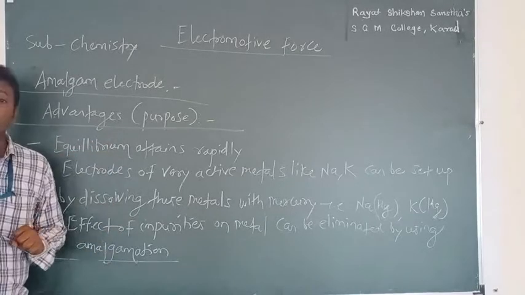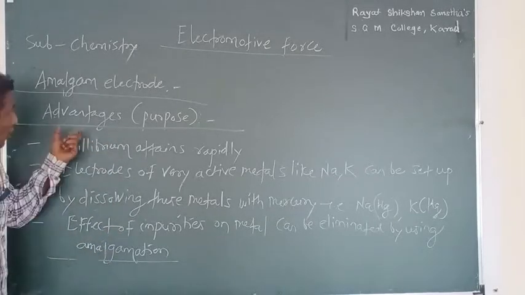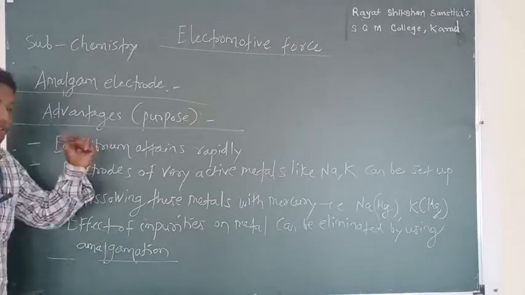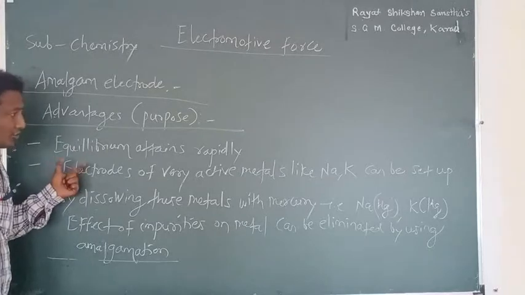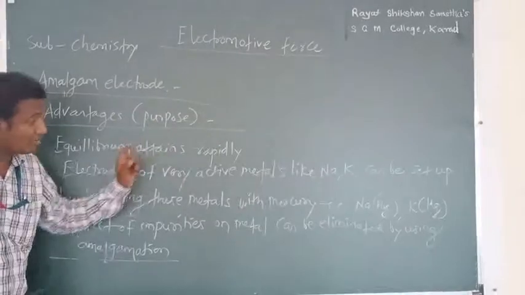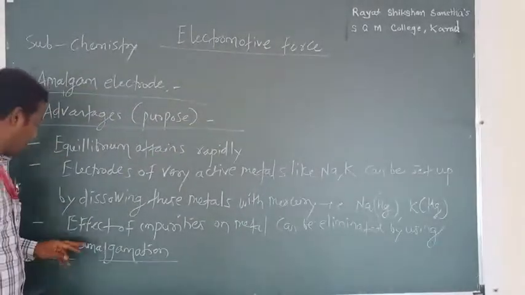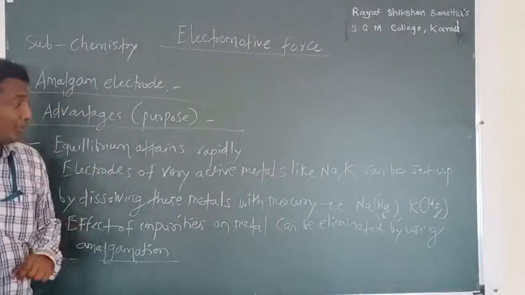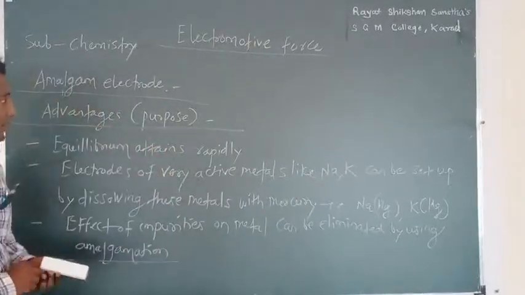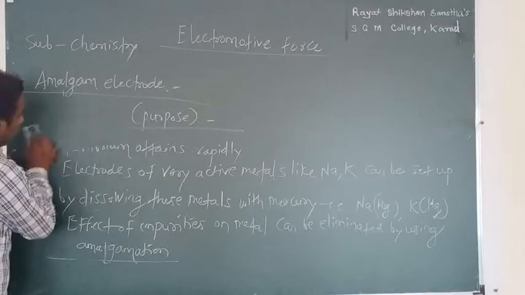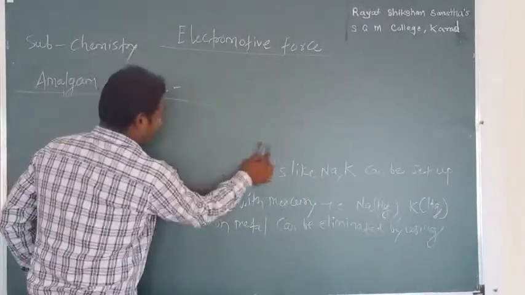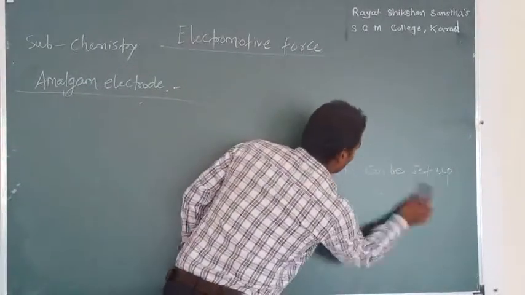These are the advantages or the purpose of using the amalgamation process in electrochemistry. First is equilibrium attains rapidly. Electrodes of very active metals like potassium, sodium can be set up by dissolving these metals with mercury. Then the effect of impurities on metal can be eliminated by using such a process. Now we will see the presentation, the electrode potential, and the construction of the amalgam electrode.